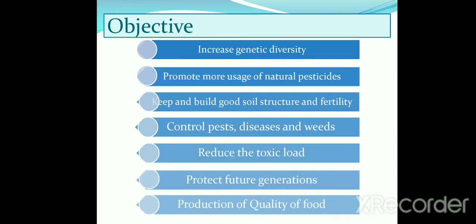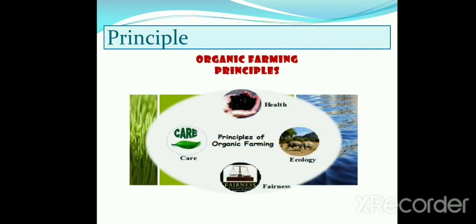Now, this is the objective of organic farming. By organic farming, genetic diversity can be increased, the use of natural pesticides is promoted, soil fertility can be maintained, pests, diseases and weeds are controlled, and the toxic level in the soil is reduced. By it, we can protect future generations and produce quality food. The principles of organic farming include health, maintenance of ecology, fairness and care.